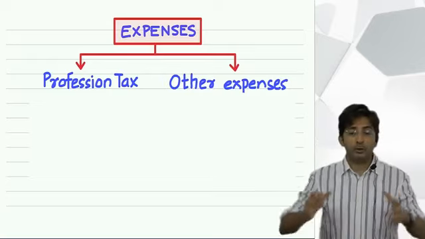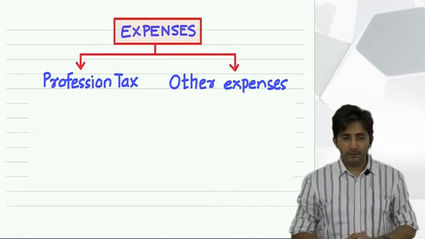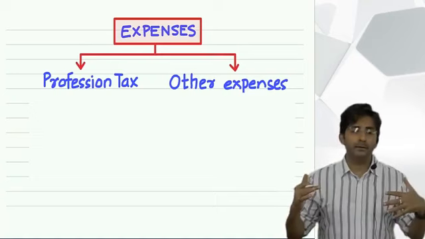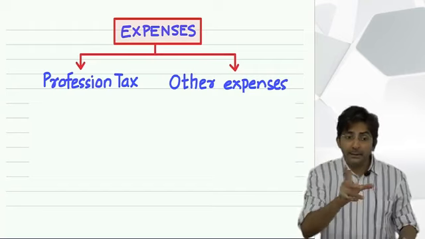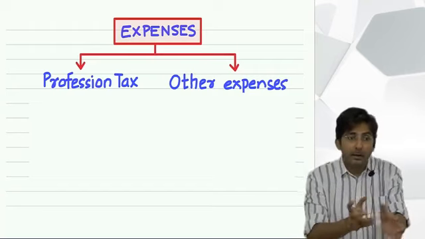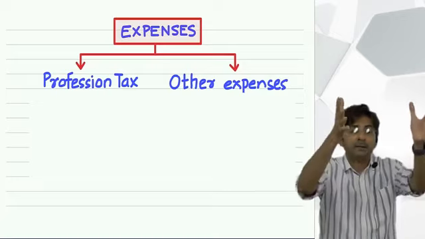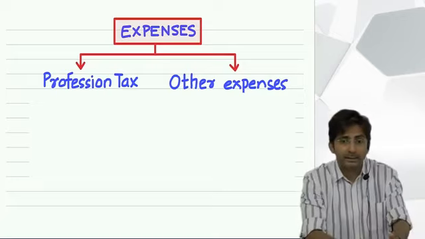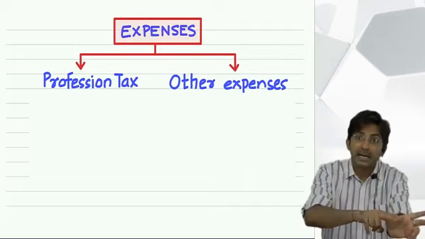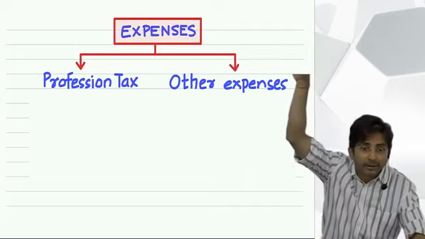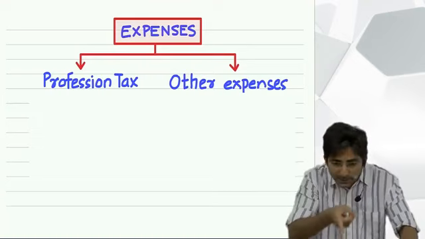It is a tax on employment. Once you are employed, you have to pay profession tax. And it is not income tax. See, income tax is linked with the income. Higher the income, higher the tax, lower the income, lower the tax. Income tax is a percentage of your income. And that is charged by the central government. Profession tax is charged by the state government.